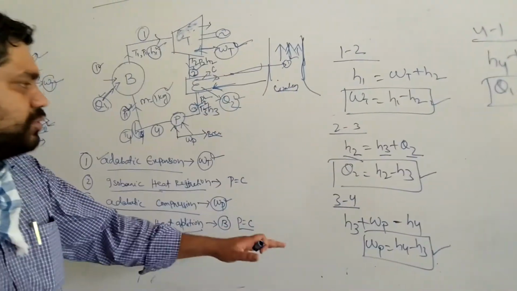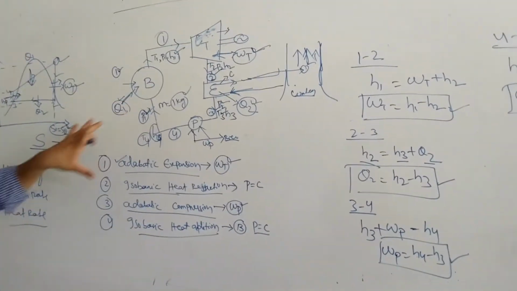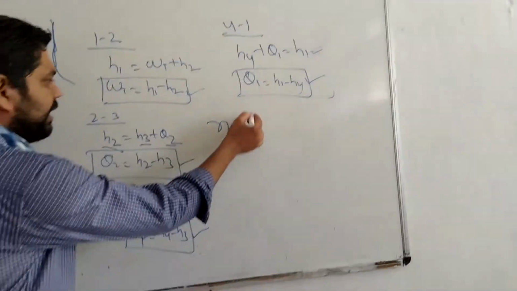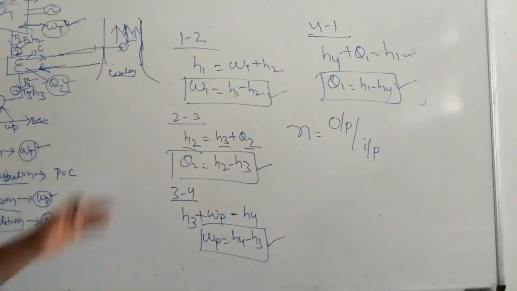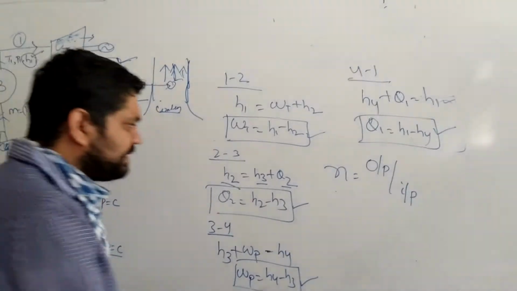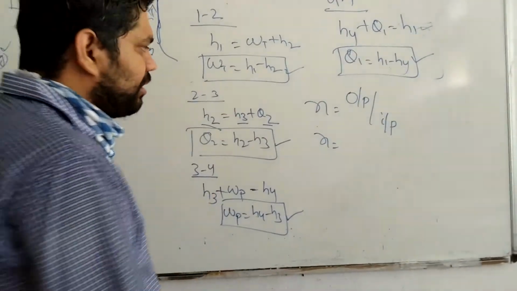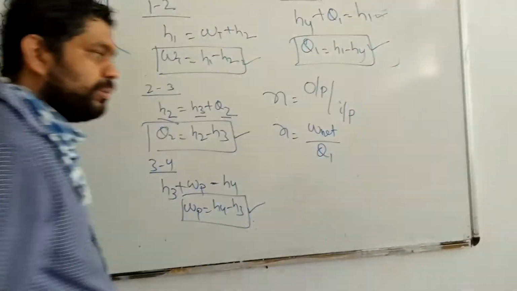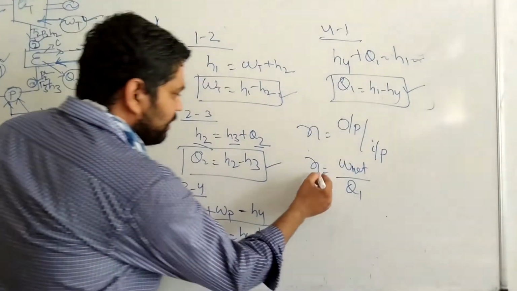So Q1, Q2, WP, WT we have defined here from this cyclic diagram, and now we can find the efficiency. Always efficiency is your output by input. Here the output is your turbine work or net work done, and supplied is your Q1, the amount of heat input here. You can write W net by Q1, that is the efficiency of the Rankine cycle.